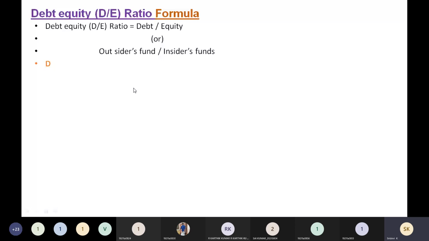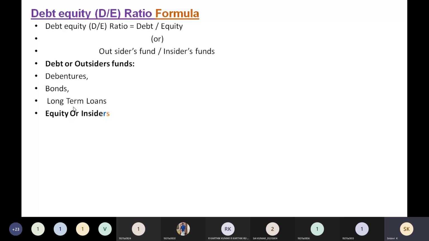What comes under outsiders funds? Take down this list. Outsiders funds is equal to debentures plus bonds. If any bonds amount is given, you have to include that, and long-term loans. You sum up all these, and that gives you the outsiders funds. That means the company borrows in three ways: it either issues debentures, bonds, or takes long-term loans.